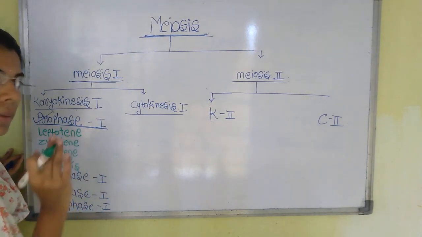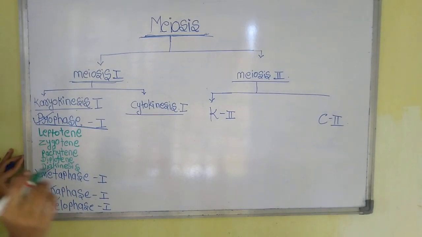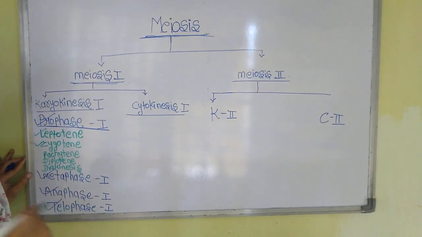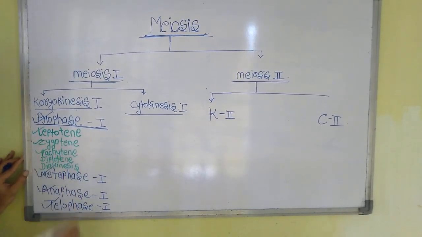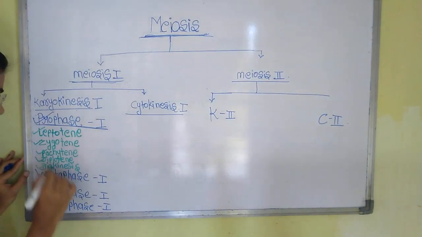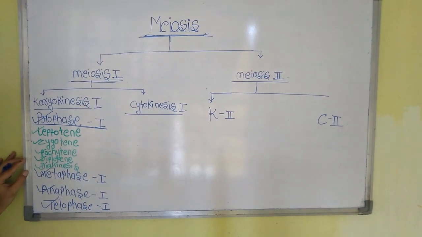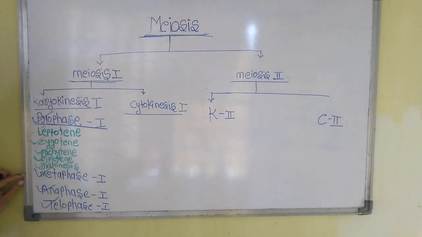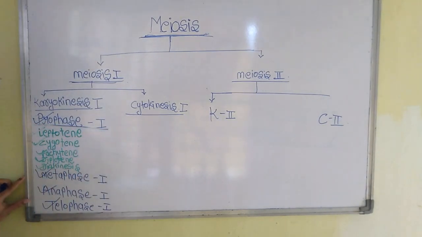Prophase 1 will be completed in 5 different steps. First is leptotene, second is zygotene, third is pachytene, fourth is diplotene, and the fifth is diakinesis. Leptotene, zygotene, pachytene, diplotene and diakinesis are the stages of prophase 1.